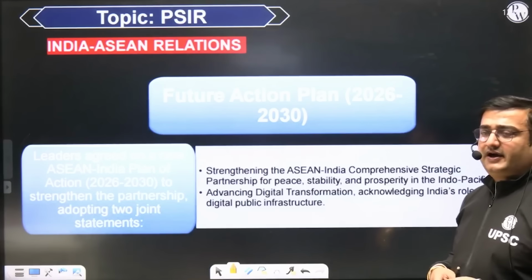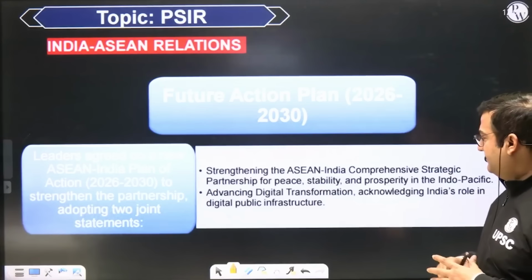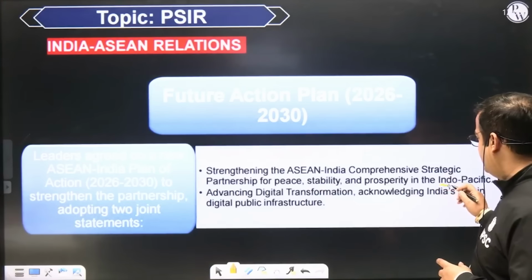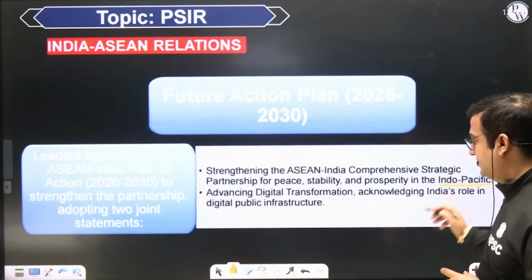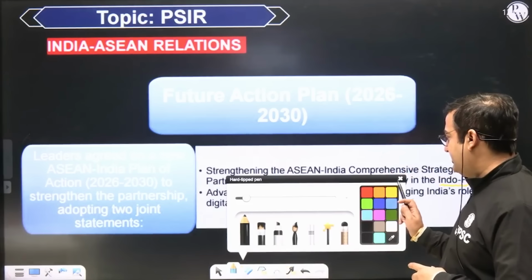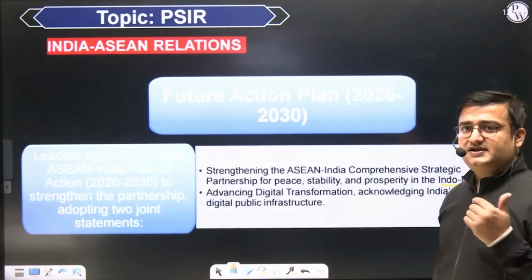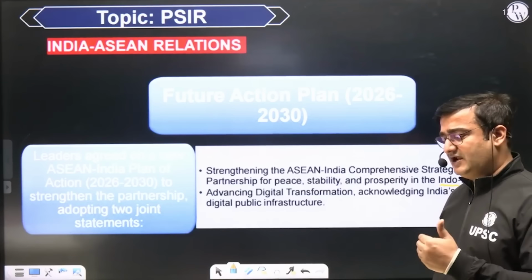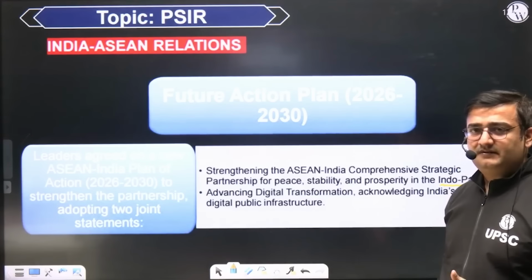Remember that the idea of the Indo-Pacific was originally given by the Trump administration in 2016, wherein Asia-Pacific was renamed by the Trump administration as Indo-Pacific, under which centrality of India was accepted.